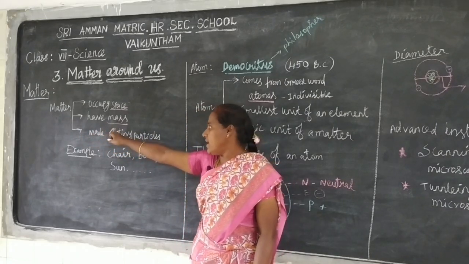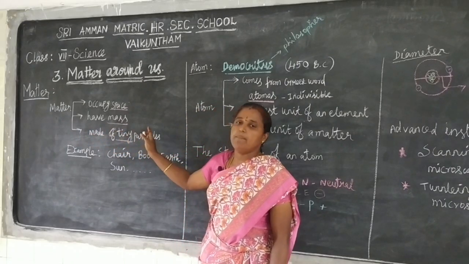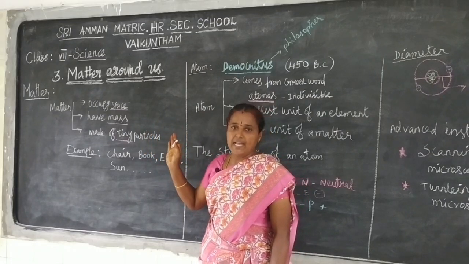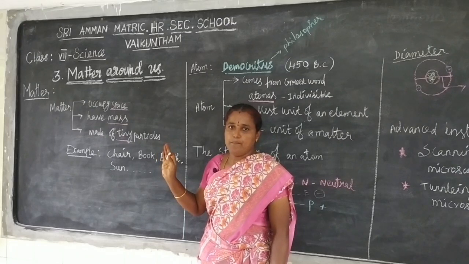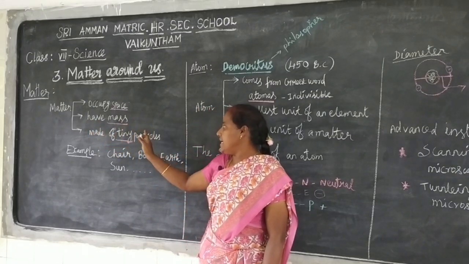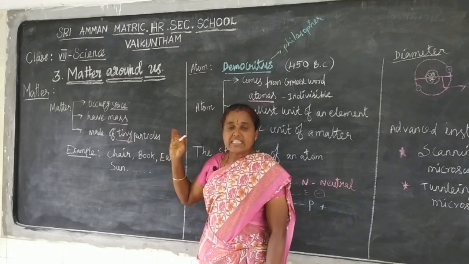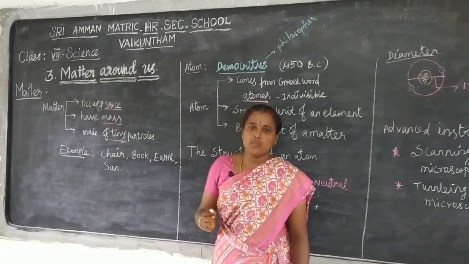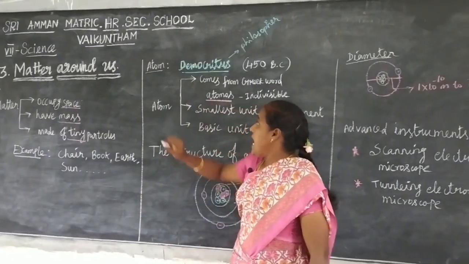Next, do you know what matter is made of? Matter is made of tiny indivisible particles. That tiny particle is called an atom. Next, we see the atom.